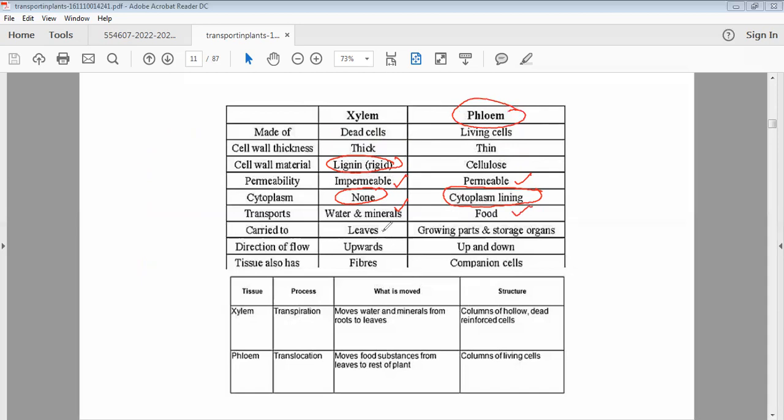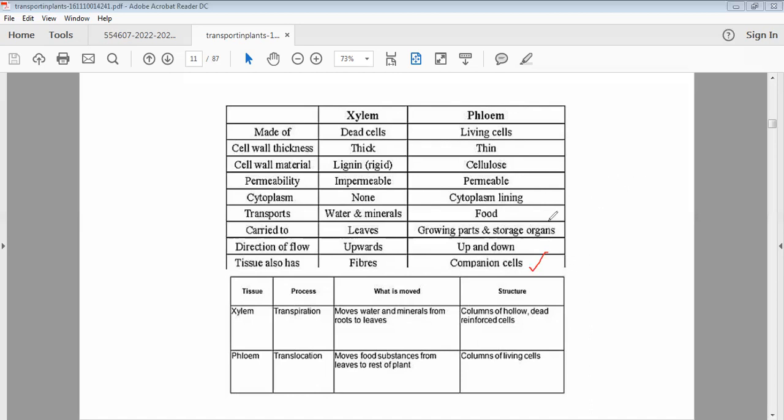Xylem carries water towards the leaf, while phloem can carry towards the growing parts and storage organs. Xylem's direction is only one direction, but phloem can be in different directions. Xylem also has very important fibers and parenchyma. We'll discuss them in detail. But for phloem, you need to remember they have a very important cell along with it that's called the companion cell. Why called companion? Because all the role of transporting, the translocation, is done by this companion cell.